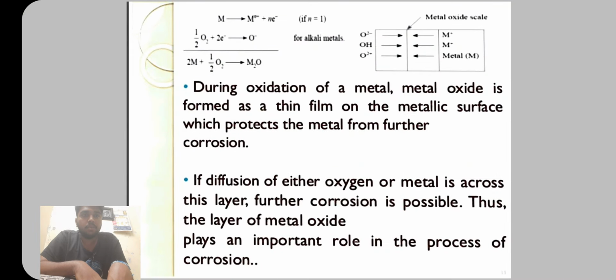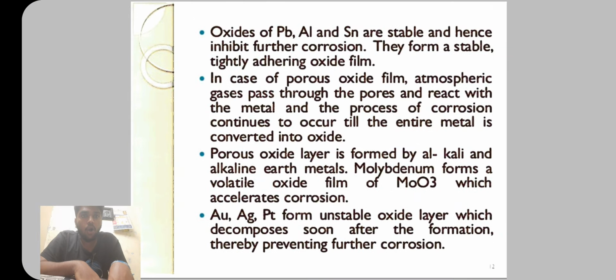During oxidation of metals, a metal oxide is formed as a thin film on the metallic surface, which protects the metal from further corrosion. If diffusion of either oxygen or metal occurs across this layer, further corrosion is possible. Thus, the layer of metal oxide plays an important role in the process of corrosion. Oxides of Pb, Al, and Sn are stable and hence inhibit further corrosion. They form stable, tightly adhering oxide films. Au, Ag, and Pt form an unstable oxide layer which decomposes soon after its formation, thereby preventing further corrosion.